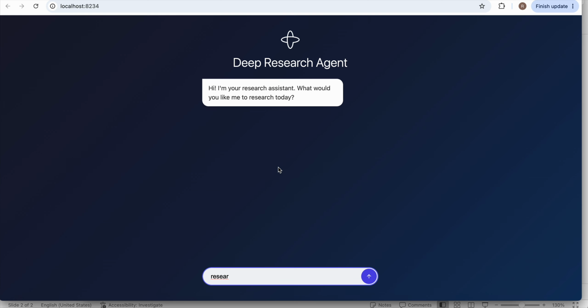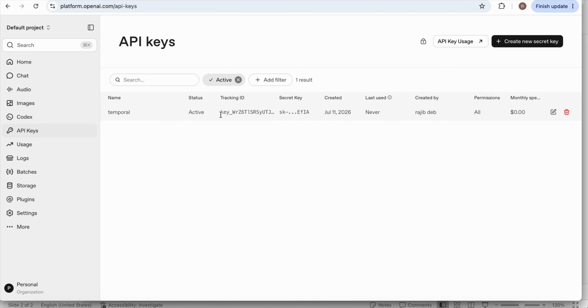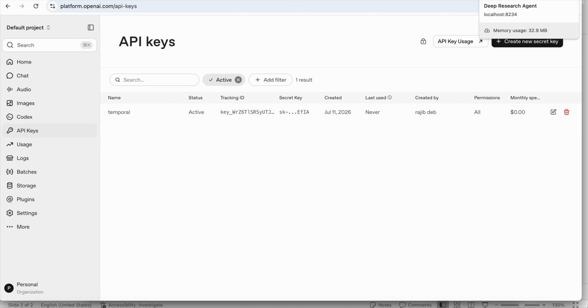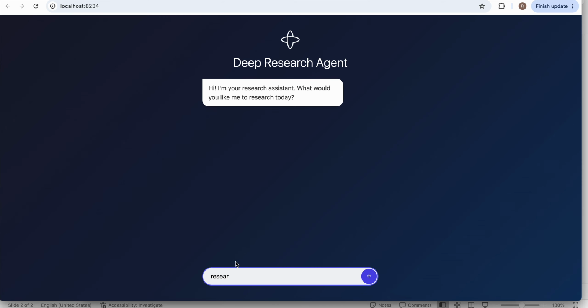By the way, let me see if I have my key. Yeah, so this is the key I have. I'm going to delete it after I ask this question. So if I go here, let's say I'll say research on LLM wiki. It will get 3 questions and it will ask me those questions one by one.